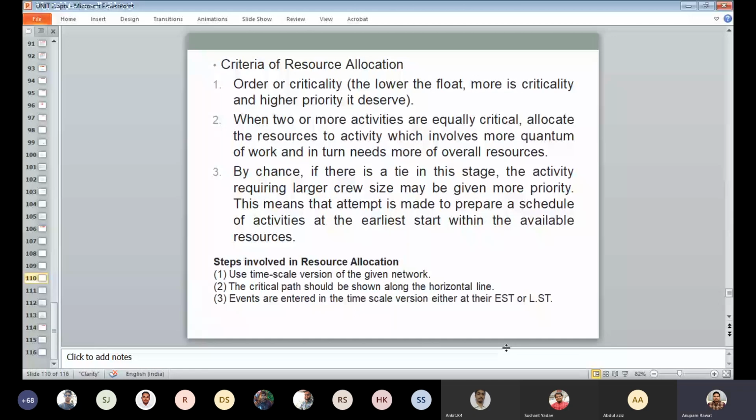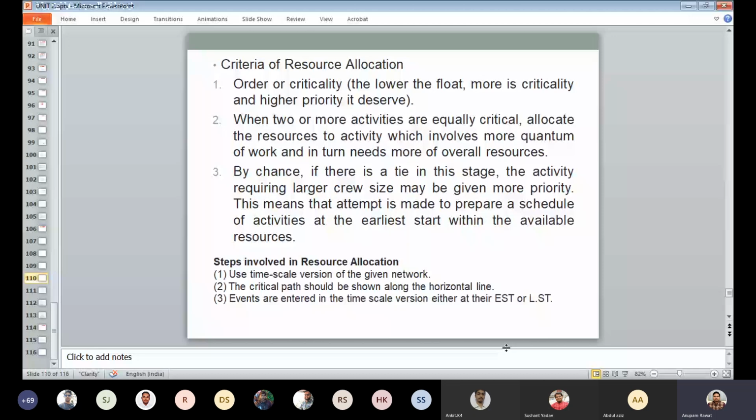So we perform this resource allocation using these steps. First is to use a time scale version of a network. Then the critical path is shown along the horizontal line, and events are entered in the time scale version, either EST or LST. Now see this resource allocation with the example.